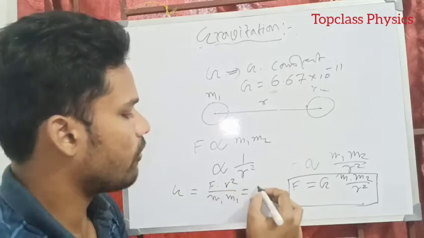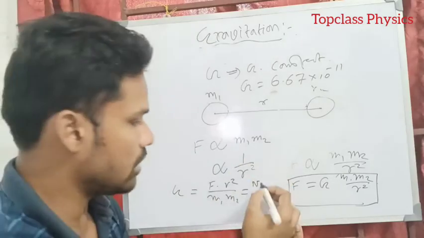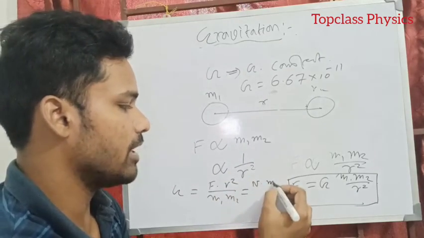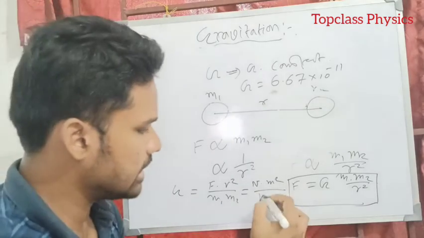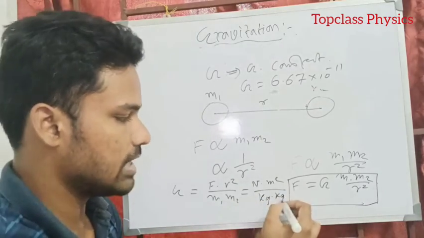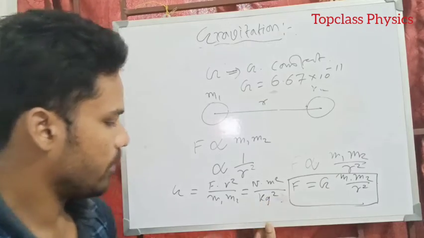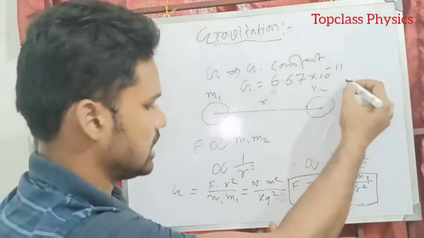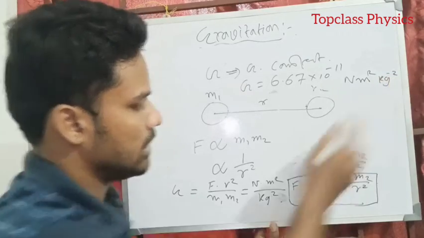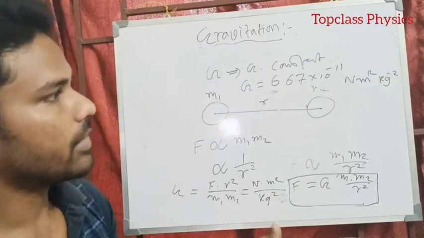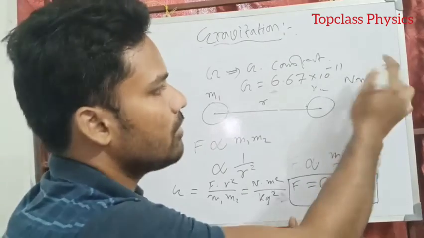So what's the unit of force? That is very easy. That is Newton. R means distance, meter square, and for m1 and m2, the unit of the first mass is kg, and the unit of the second mass is also kg. That means kg square. So the unit of G is Newton meter square kg to the power minus 2, because this is in the denominator, right? So this is our unit of G.